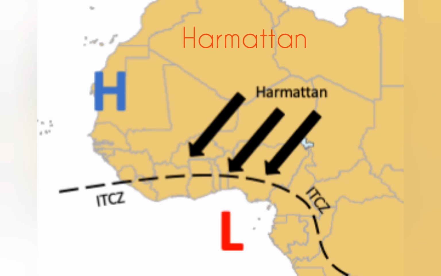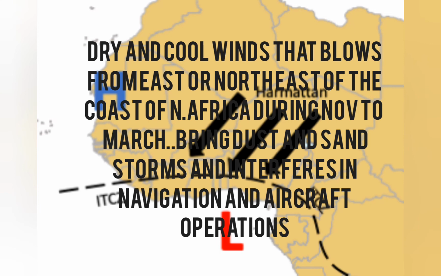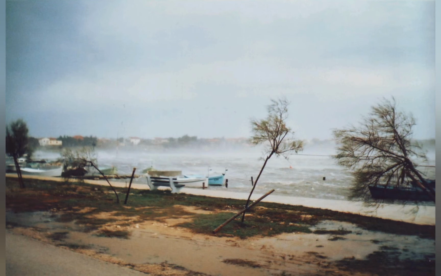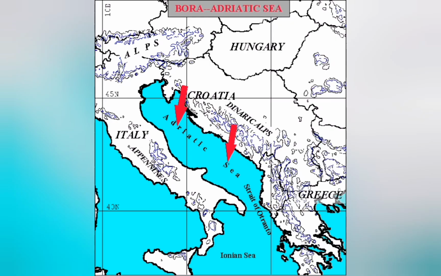Harmattan is a dry and cool wind that blows from the east or northeast of the coast of North Africa between the Cape Verde and the Gulf of Guinea during the dry season from November till March. It brings heavy dust and sandstorms from the Sahara Desert and forms a very thick haze which spreads hundreds of kilometers and also causes a lot of problems regarding navigation on the rivers as well as interferes with local aircraft operations.